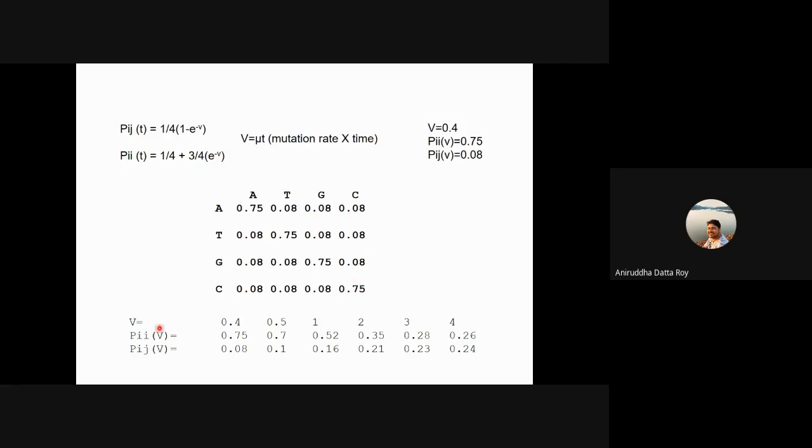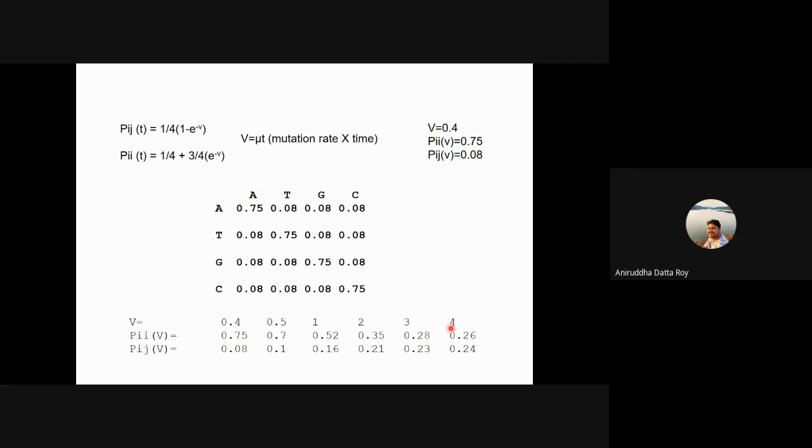Okay, now, the longer the branch length, will Pij increase or Pij decrease? Increase. Correct. So there is more chance of more changes happening with more time. So that is what is happening here. We have assumed that the branch length is 0.4 across all branches, so Pii is 0.75 and Pij is 0.08.